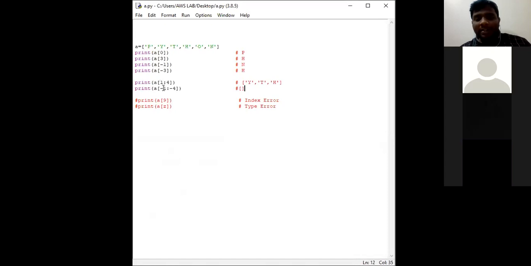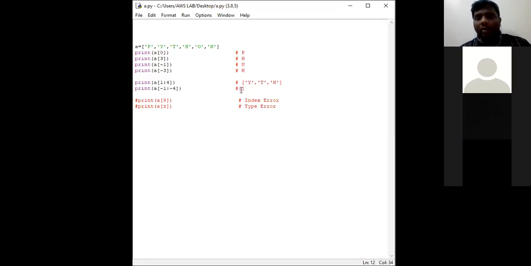Since in negative indexing, at least one value among these two must be positive. Better take the left value as positive indexing. Since I have placed both the values in negative indexing, we are going to get an empty list.